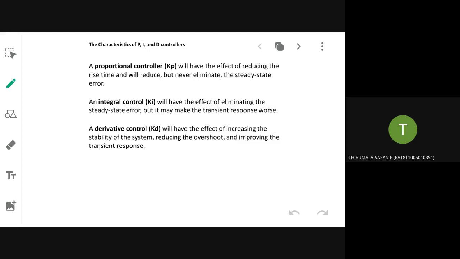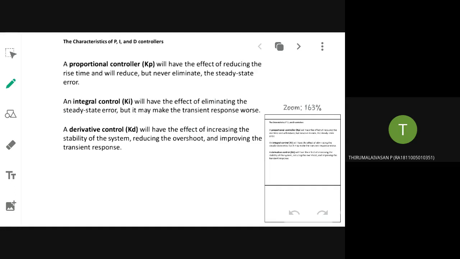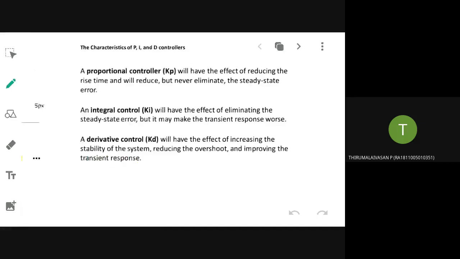What are the three types of controllers that we are having? One is proportional controller, and the other ones are integral controller and derivative controller, and all are having their own features. Proportional controller will be giving you a constant steady state error, but it will be giving you a fast rise time. Integral controller will be resulting in eliminating the steady state error, so it is very famous, but it will make the transient response worse.